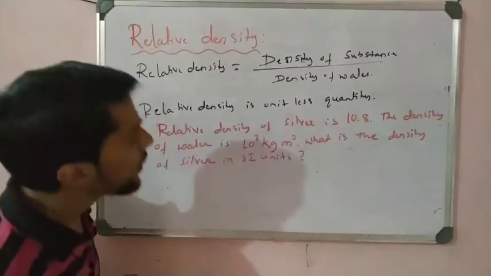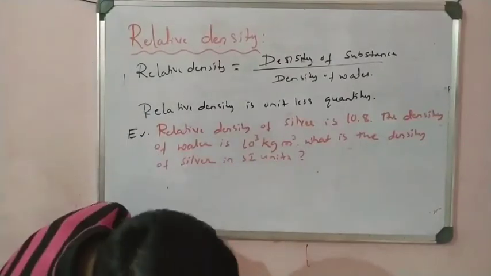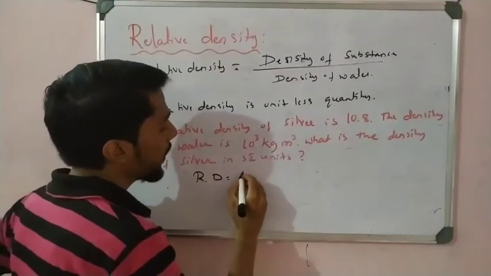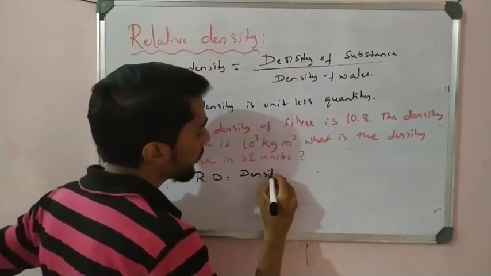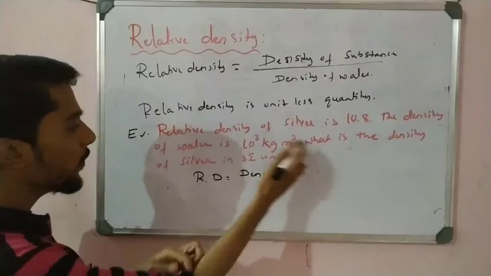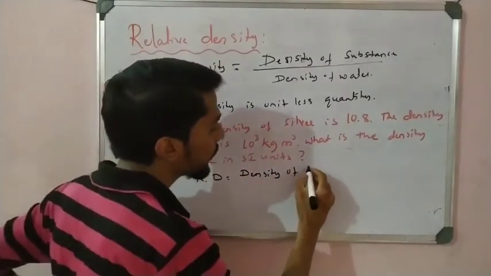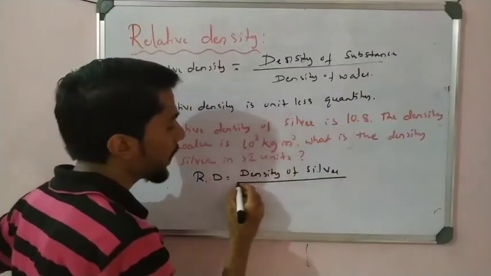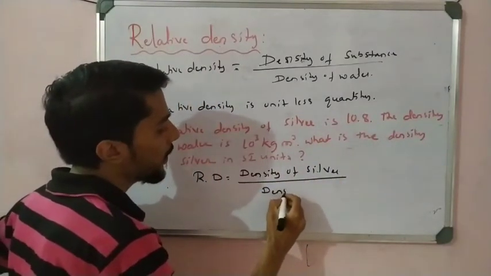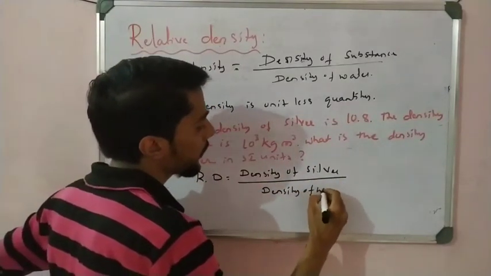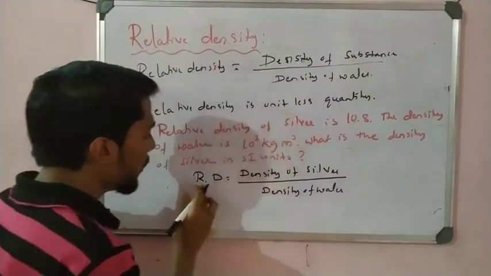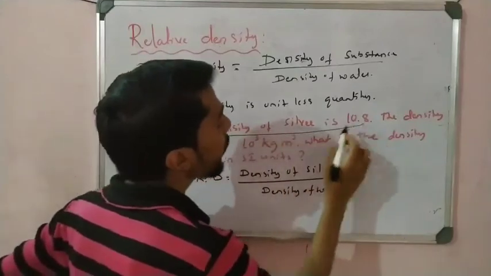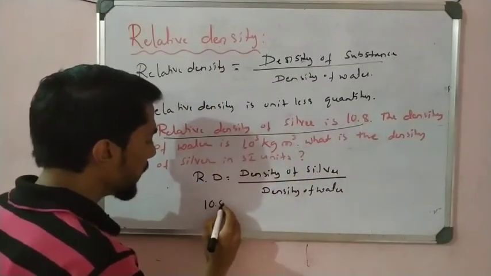So see here, students, a simple example is there. So we know the relative density. RD, relative density, is equal to the density of the substance divided by the density of water. So what is given here? What is the density of silver? In the place of substance I write silver. So density of silver divided by density of water. So the relative density of silver is given here. How much is it? 10.8.